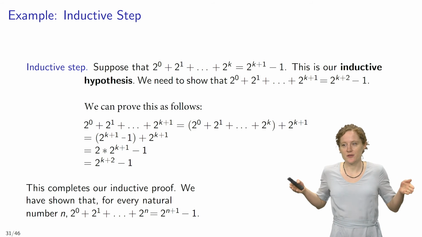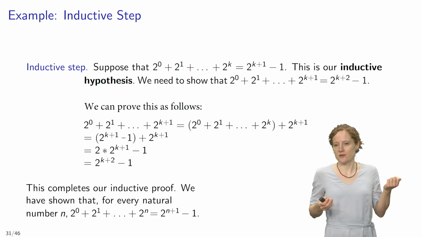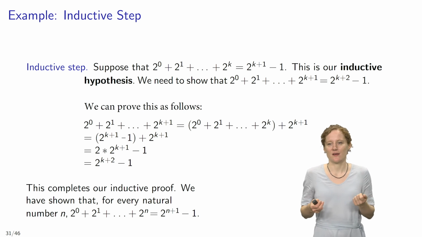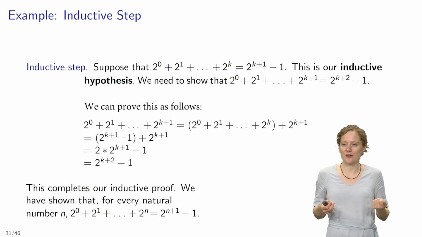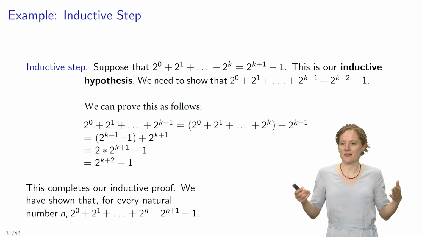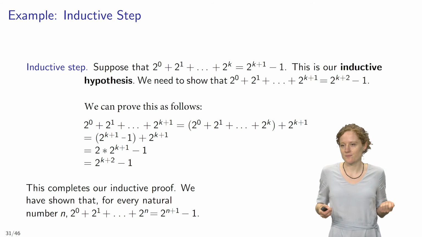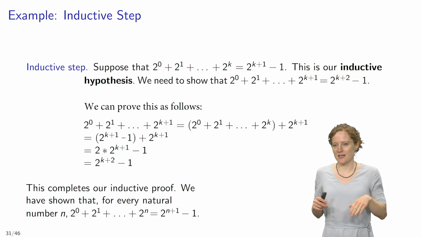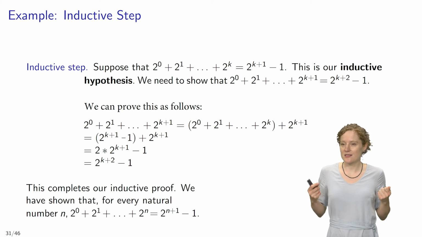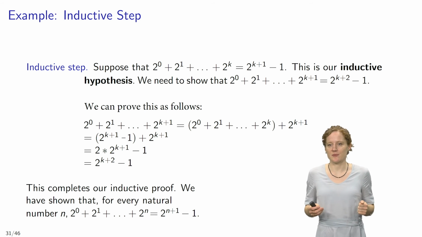First, let's just introduce some brackets. To the left-hand side, you see the statement that 2^0 + 2^1 + and so on and so forth + 2^(k+1) equals the exact same statement, and I just put brackets around 2^0 through 2^k. So in the first line, the statements to the left of the equal sign and to the right are the same except for the addition of brackets. So that's straightforward, no doubts about that.